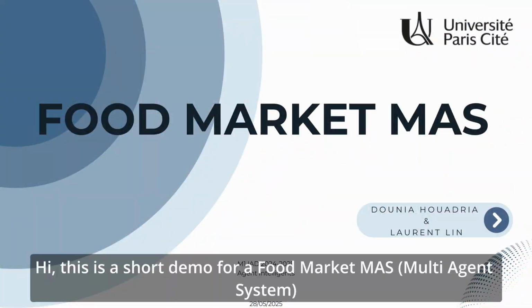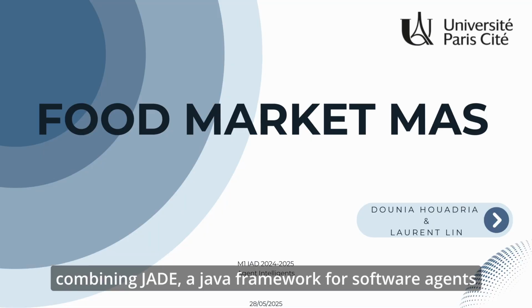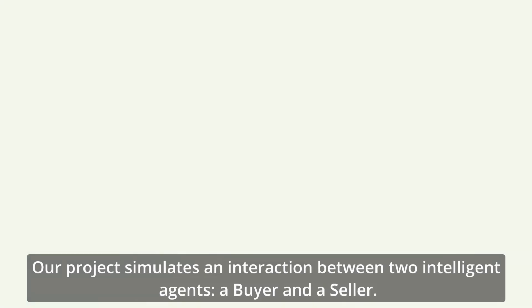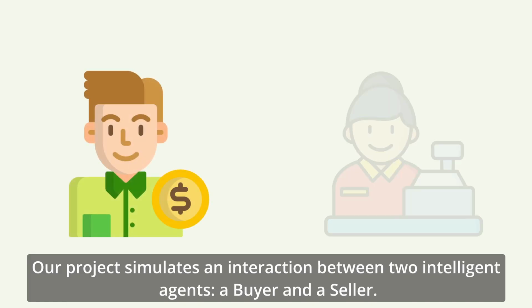Hi, this is a short demo for a food market MAS multi-agent system, combining JADE, a Java framework for software agents, and RAISON, a cloud-based symbolic AI platform from argument theory. Our project simulates an interaction between two intelligent agents, a buyer and a seller.